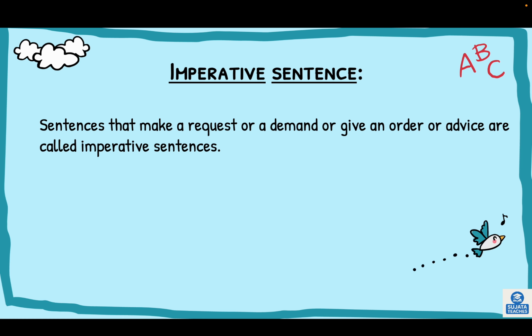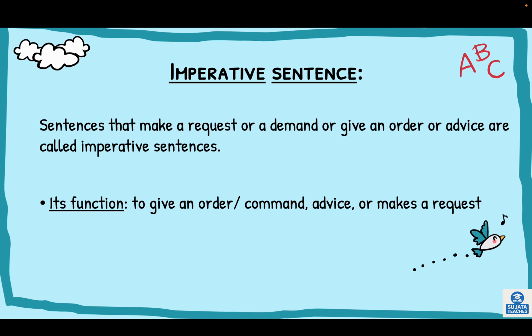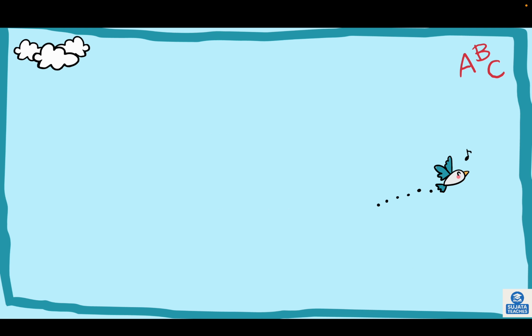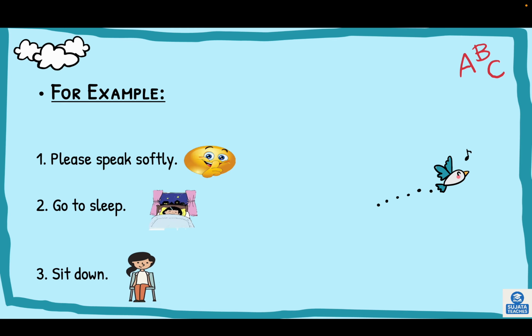Imperative sentence. Sentences that make a request or a demand or give an order or advice are called imperative sentences. Its function: to give an order, command, advice or make a request. For example, please speak softly. Go to sleep. Sit down.